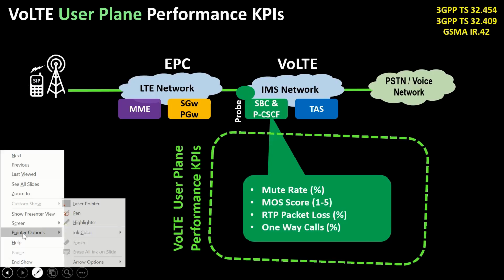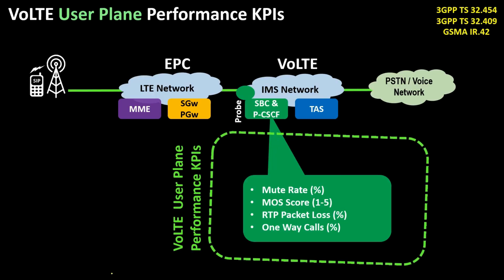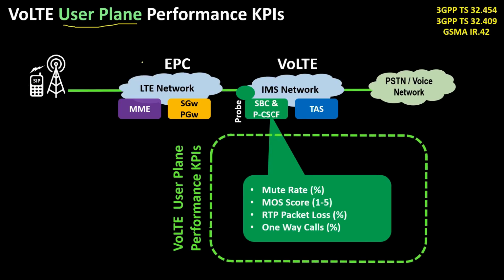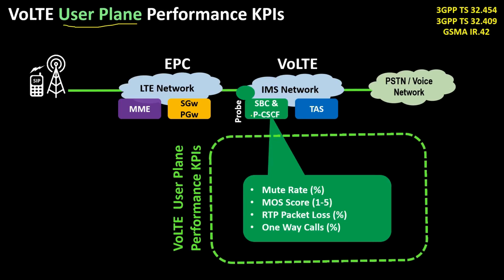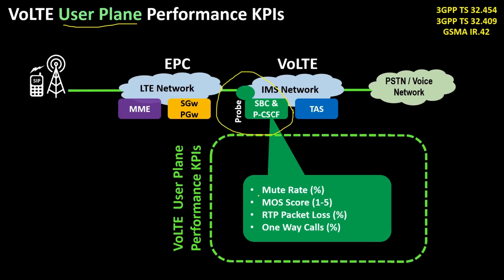Now we will cover VoLTE user plane performance KPIs. Pay attention, these are user plane performance KPIs. The user plane KPIs are generated by the SBC or P-CSCF or external packet capture probes deployed in the network. There are 4 critical KPIs which we are going to cover.